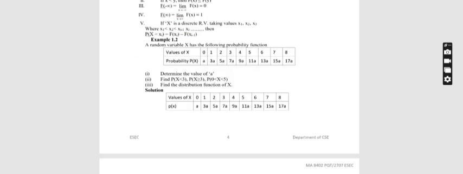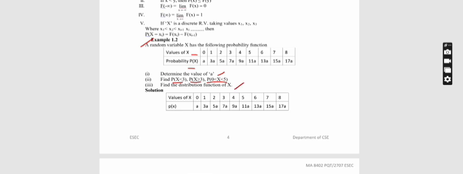Okay, here is the problem given under probability function. See example 1.2. A random variable X has the following probability function. Here the values of X are given as 0, 1, 2, up to 8, and the probability of X is given as a, 3a, 5a up to 17a. Here we need to find the value of a, then probability of X less than 3, probability of X greater than or equal to 3, probability of X lying between 0 and 5. Then the third condition is to find the distribution function of X.